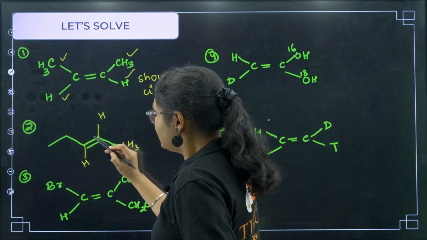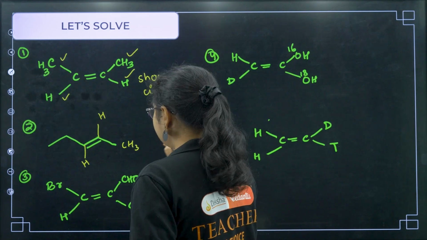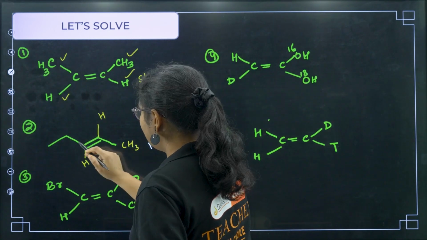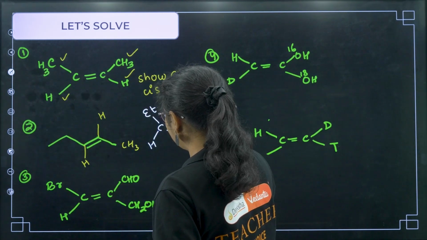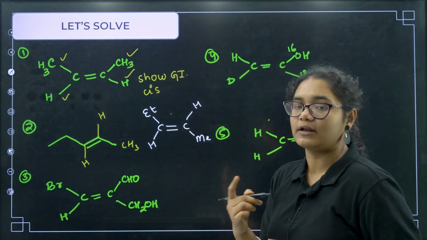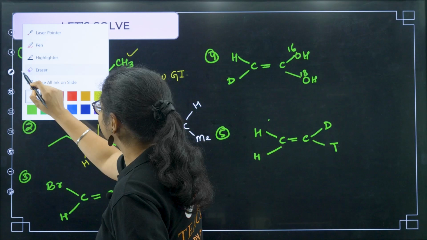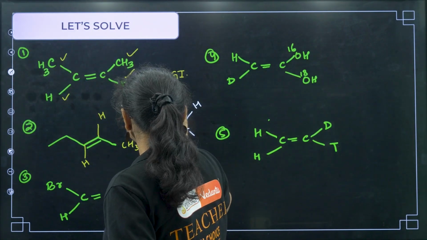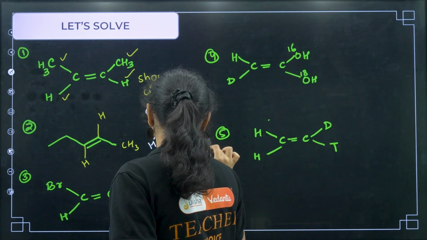Now see, to this carbon, I'll draw it like this, C=C. One side I have ethyl group, one side I have H, and if I see like this, ethyl group and H group are on the same side. Okay, and this is methyl group, right? Now you have to put numbers here. So how to give number? Let me expand it and write down. We have CH2, CH3, and here you have CH3.